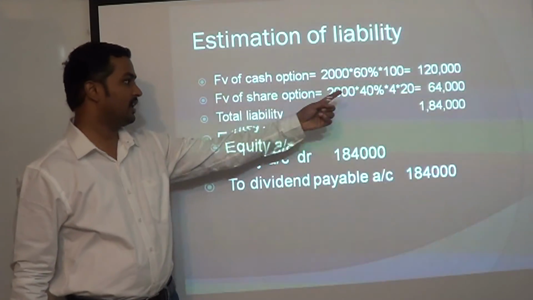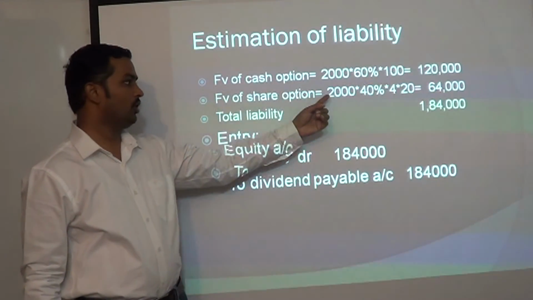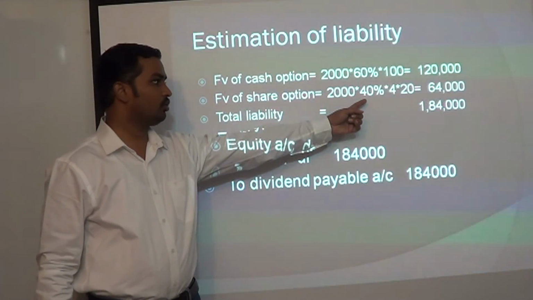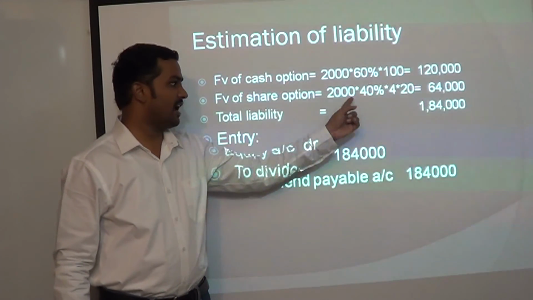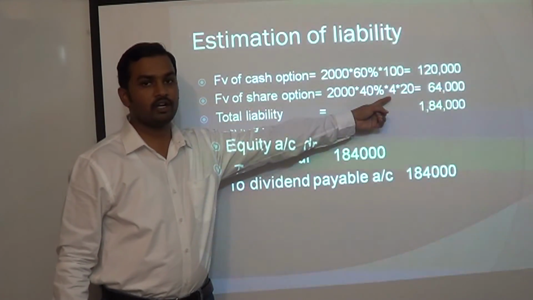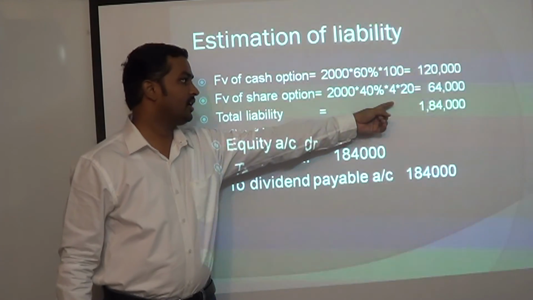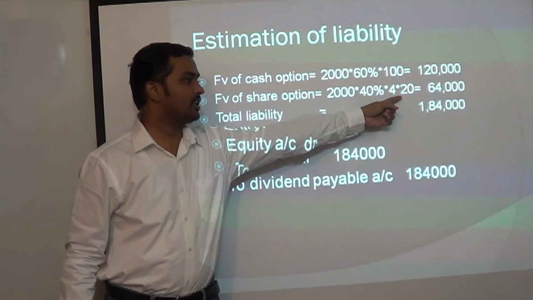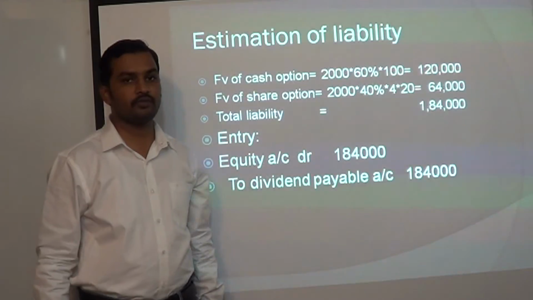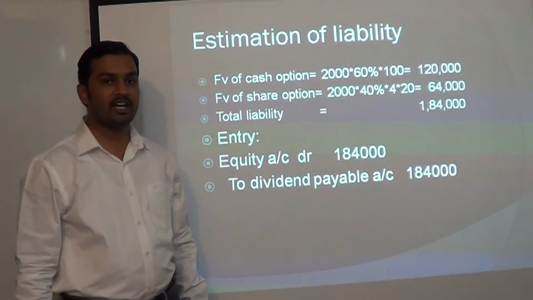1,20,000 is what we have to pay in cash. Then the fair value of the share option: out of 2000 shareholders, 40% are going for the shares. That is 800 shareholders, each getting 4 shares in XYZ Limited, and the fair value of each share on the date of declaration of dividend is 20, so it comes to 64,000. So the total liability will be 1,84,000.